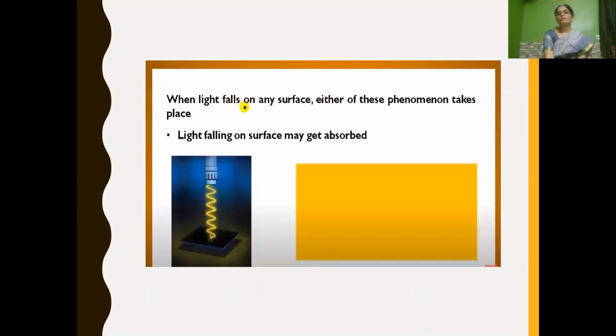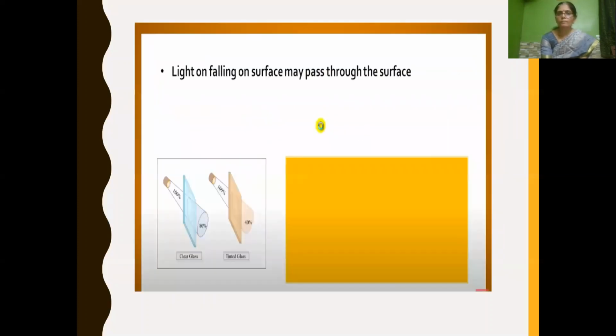So children, whenever light falls on any surface, there are three possibilities. Either the light will be absorbed, which we call absorption. When light falls on the surface, if the surface is opaque, it gets absorbed.